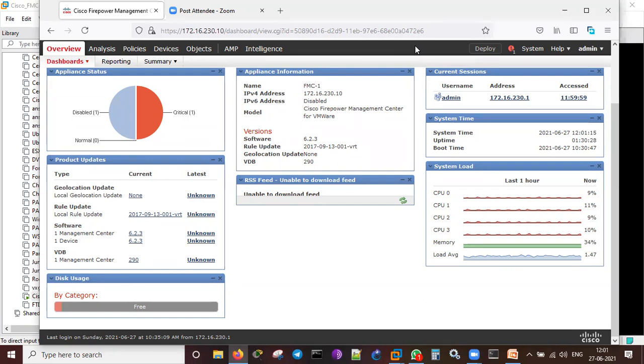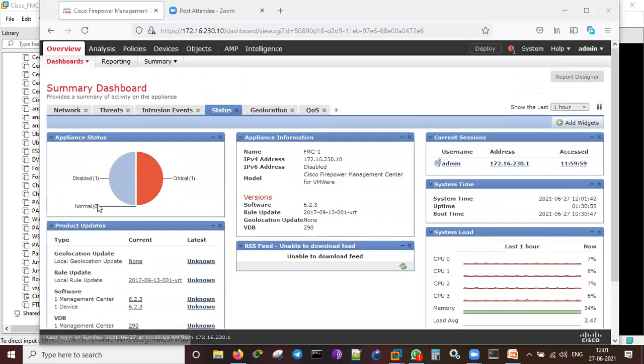Somebody is asking how to install a VM workstation on a local PC. We can install it as VMware Workstation; a 30-day evaluation license is available. If you have the FTD and FMC virtual machine tarball, a GZ zip file, you can unzip it and install it. That is very easy.